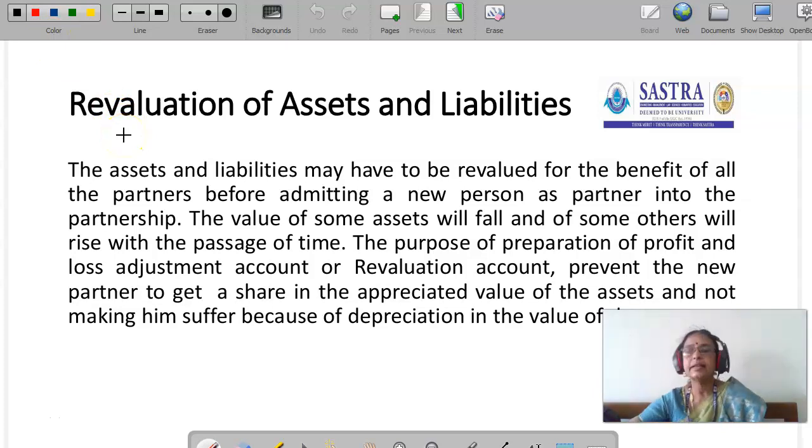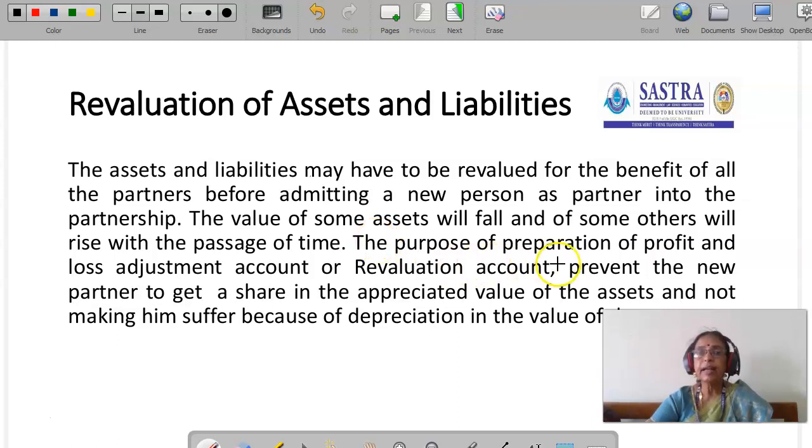The next topic is revaluation of assets and liabilities. The assets and liabilities of the partnership firm have to be revalued at the time of the admission of a new partner. Some assets or liabilities values may be increased, some may be decreased. Why do we prepare the revaluation account?